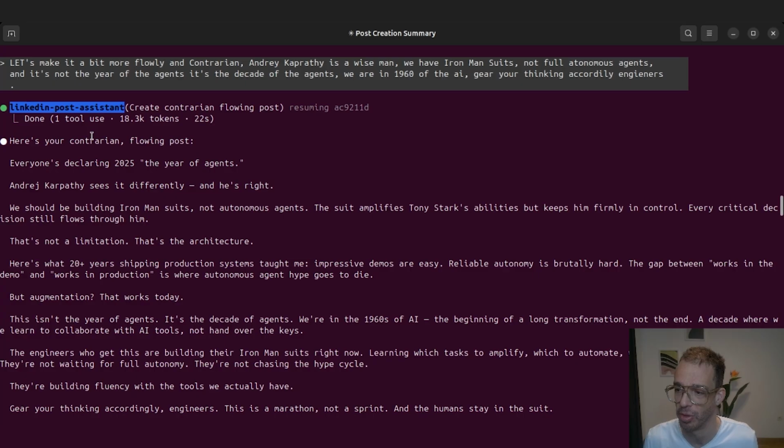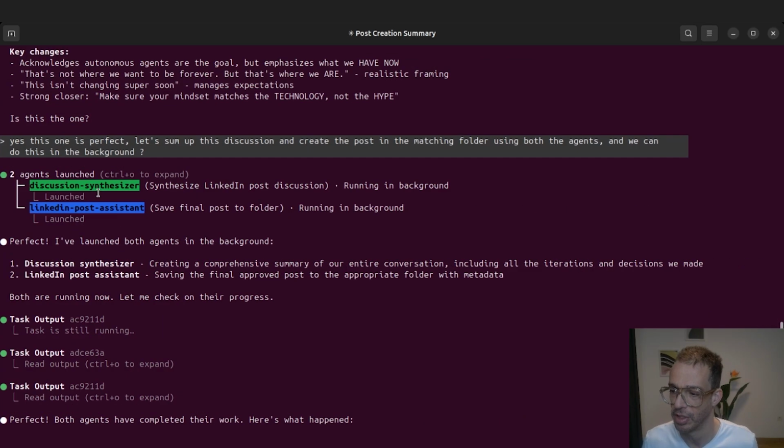And this is the cool part with working with these LLMs. Here it wrote something better, and then I can go in and I tweak it further as I see fit. It just helps me. It's like my Iron Man suit. And once we reach that, I actually ask it to use the discussion synthesizer and the LinkedIn post assistant to run those in the background and to generate everything and to generate the post.